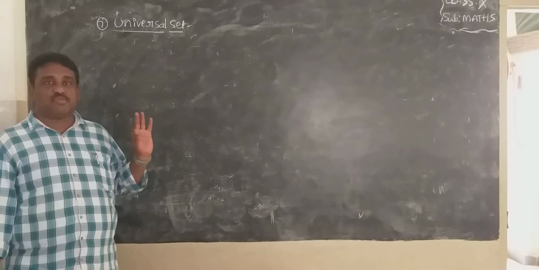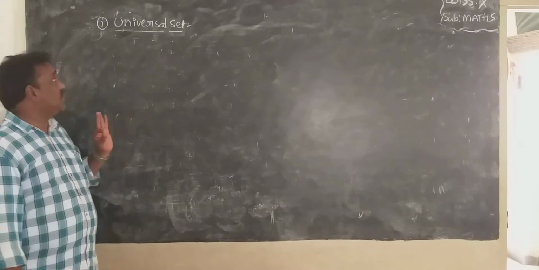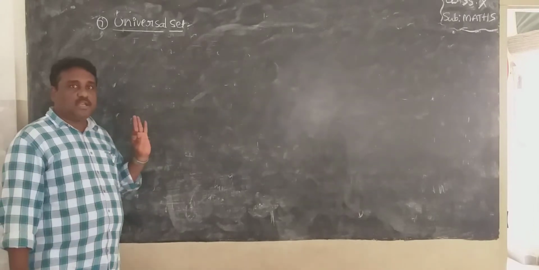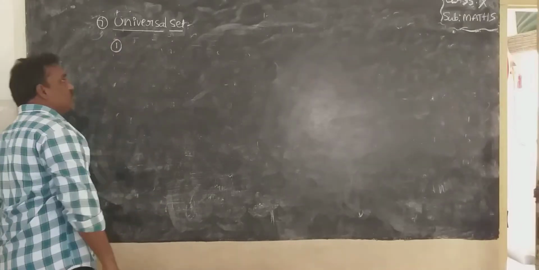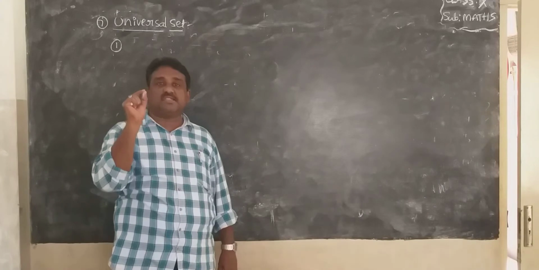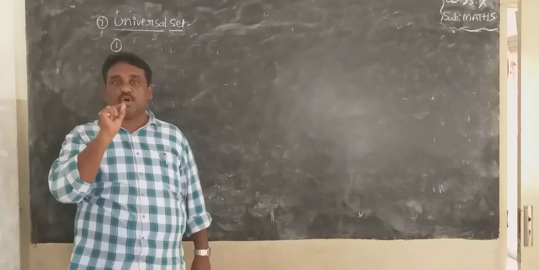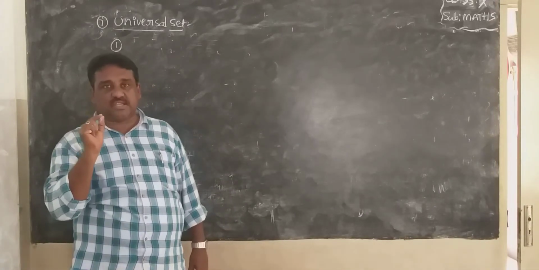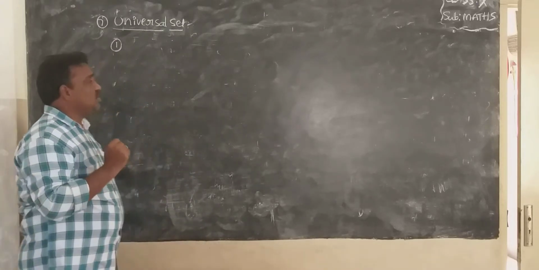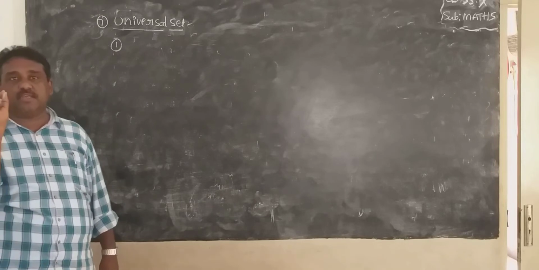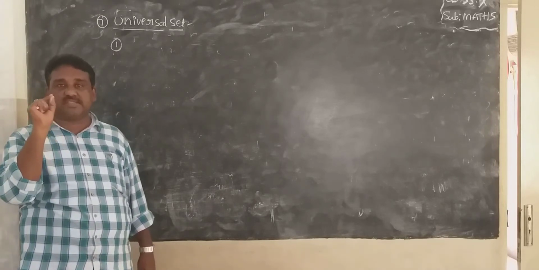In the last class, six types of sets were completed. The seventh one is the universal set. What is the universal set definition? First point: what is the universal set? Universal set is the bigger one. There is no bigger set than the universal set, just like the universe, just like the world. It is the big one.